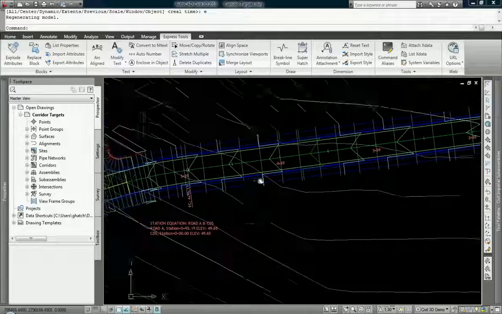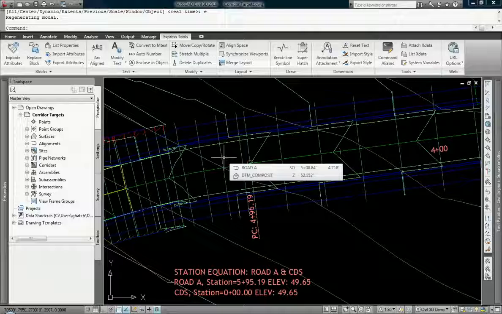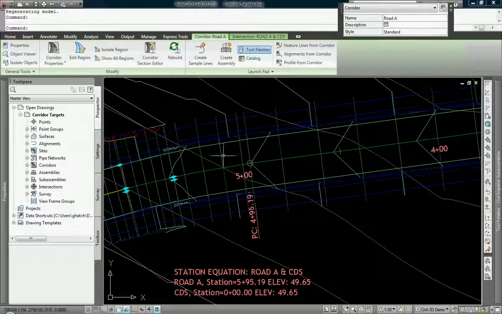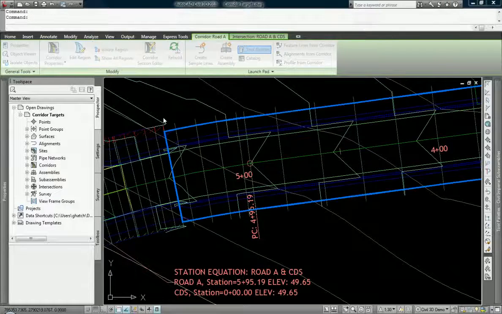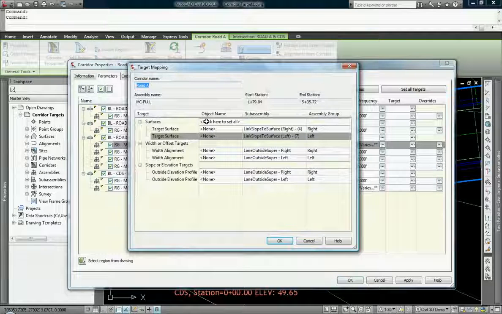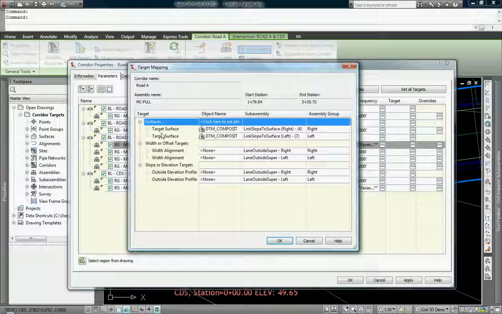So now we've got to figure out, okay, would I need to make a new assembly or would I not? There are a zillion different ways to go about this, but for now we're just going to make one assembly follow all different widths of pavement. We do that by clicking on my region, the region we just created, and going to its targets. First, the surface targets, those are for our daylights. We're going to target existing grade.